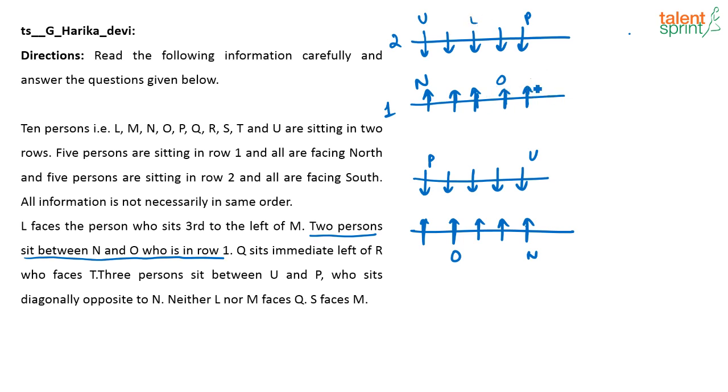See, L has to face the person who is third to the left of M. If L was in row 2, the only place where I could have kept him was here, but if I place him here, this has to be M, which is not possible. So obviously L has to be in this line, and M has to be in this line.